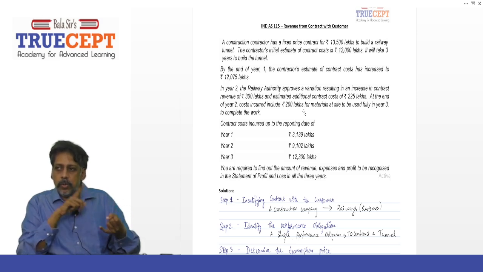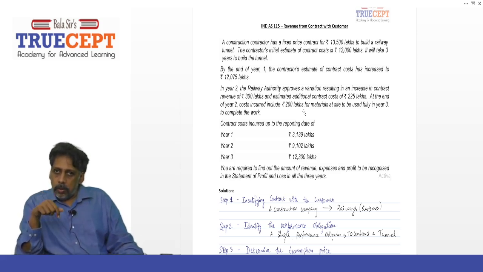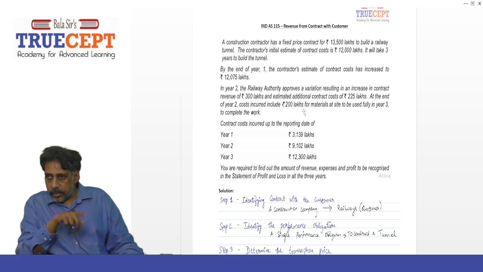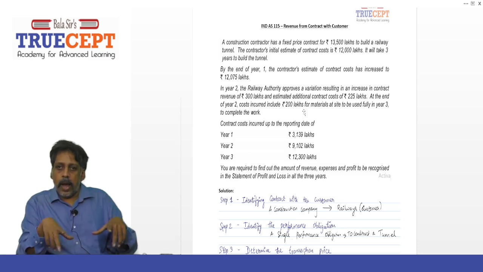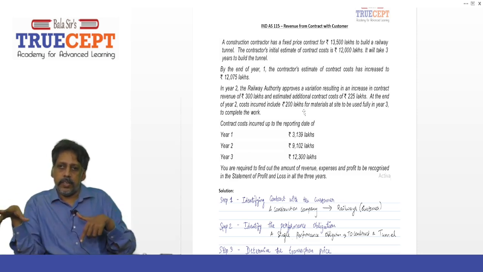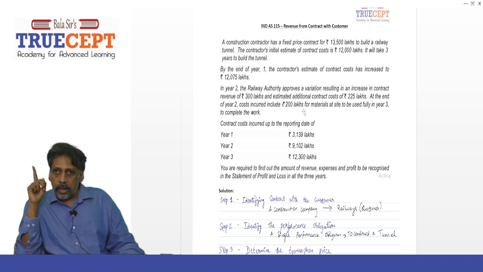And what is year 2? 9,102 lakh. You know, this 9,102 includes 3,139 lakh, because these are costs incurred up to the date. That is cumulative. So 9,102 lakh is the cost incurred up to the end of the reporting date. And this 9,102 lakh includes what? The 200 lakh worth of materials not yet used on the contract.